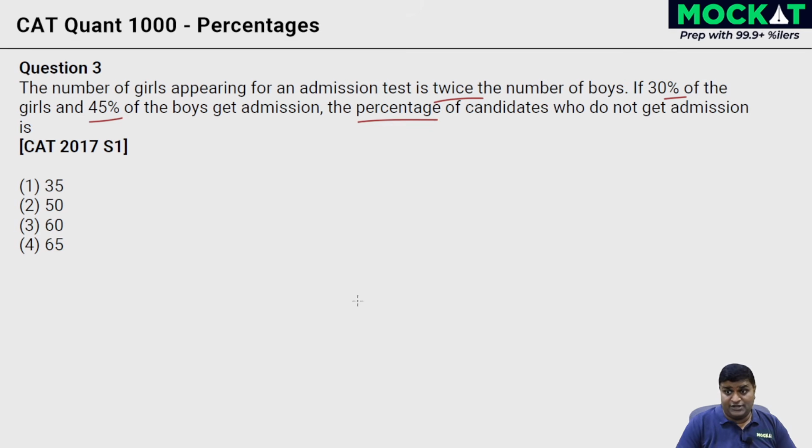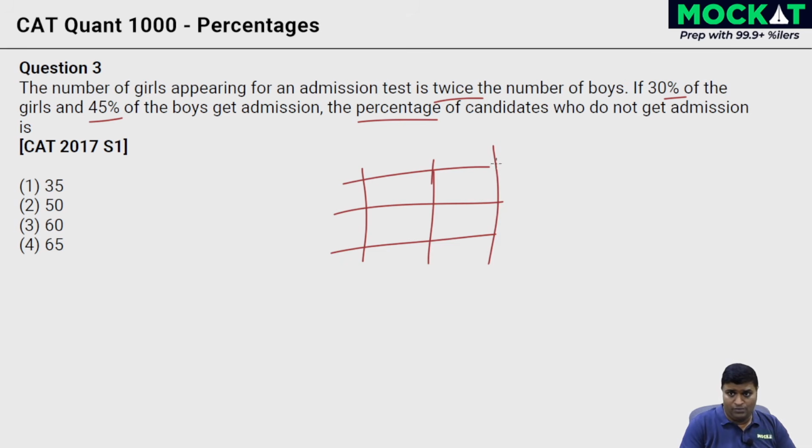We need to find the percentage of candidates who do not get admission. The percentage, again in relative terms, no absolute value given to us in terms of hard numbers, right? One of the easier years, CAT 2017. Does it mean it's not important? Nope, definitely not. Every year you have easy questions. You could get easy questions like these, right?